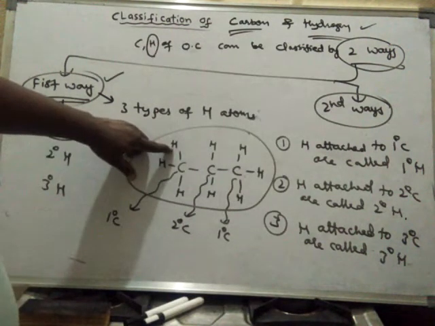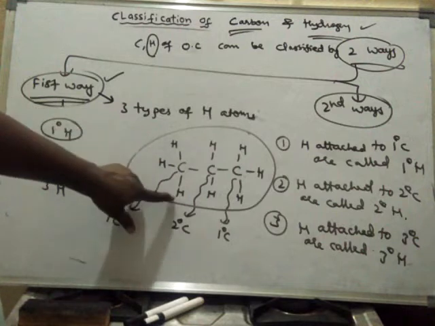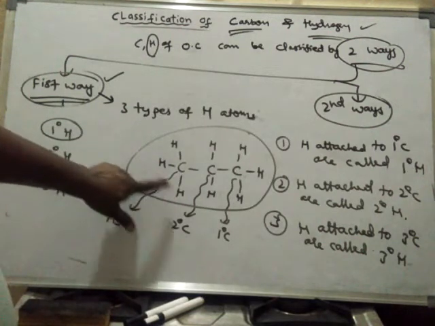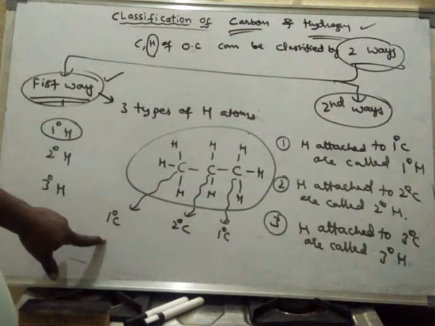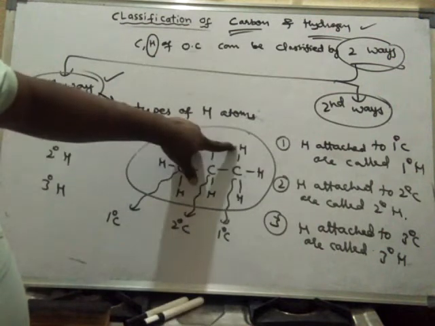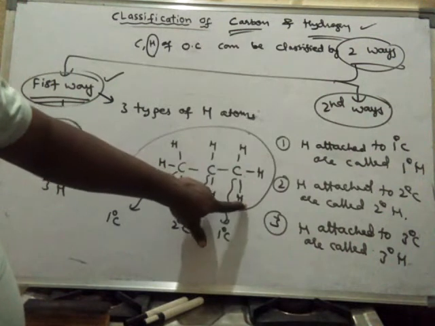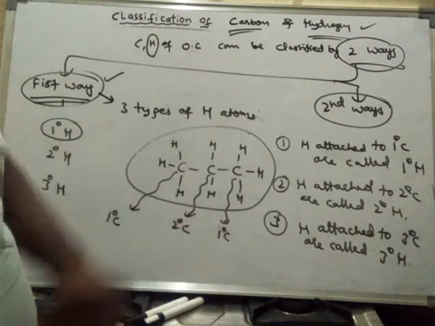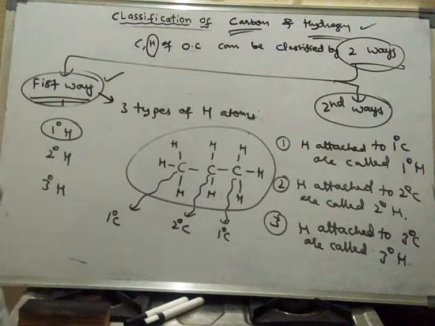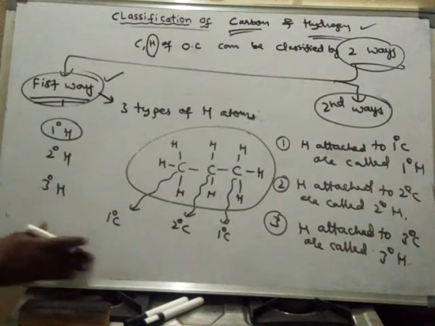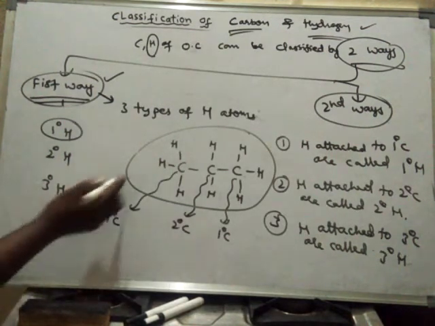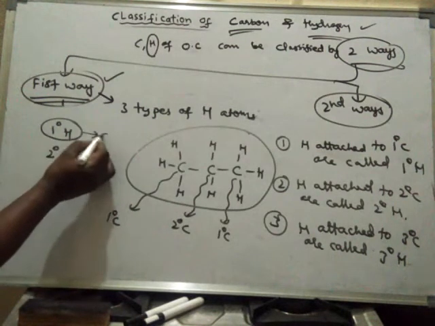This is primary hydrogen, this is primary hydrogen, this is also primary hydrogen, because these 3 are attached to the primary carbon. And here also, these 3 are primary hydrogens, attached to primary carbon. So altogether, in this compound, primary hydrogens are 6.